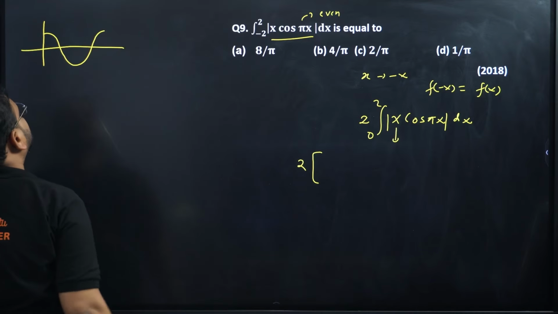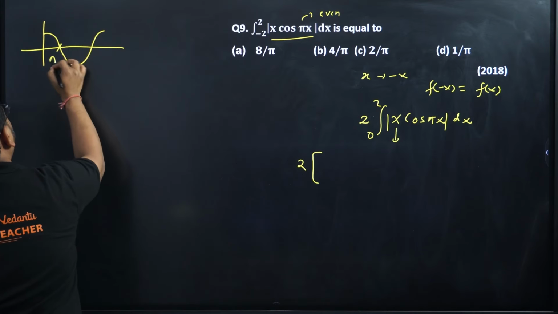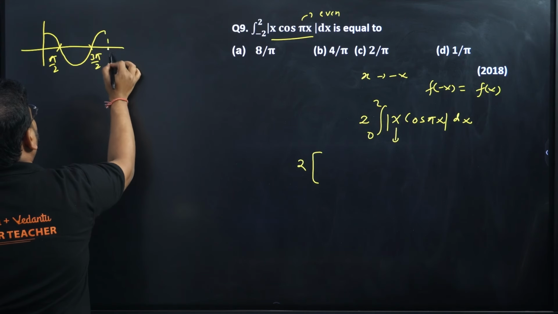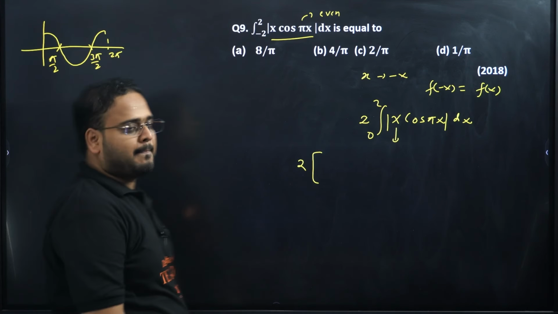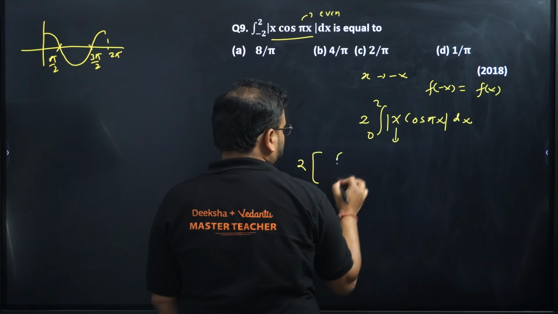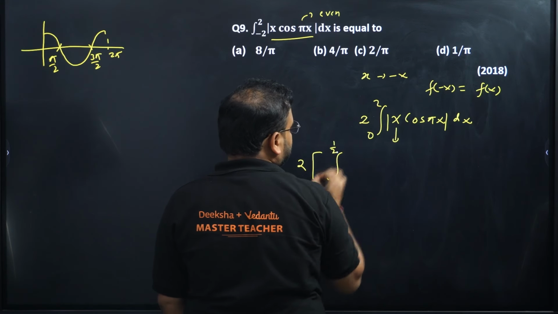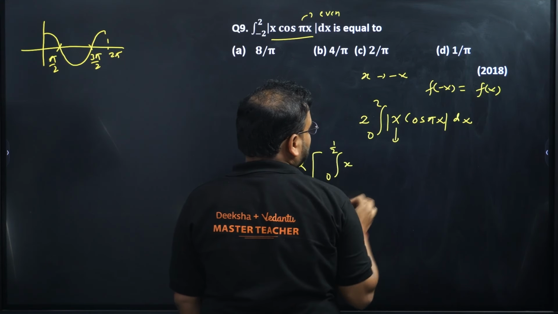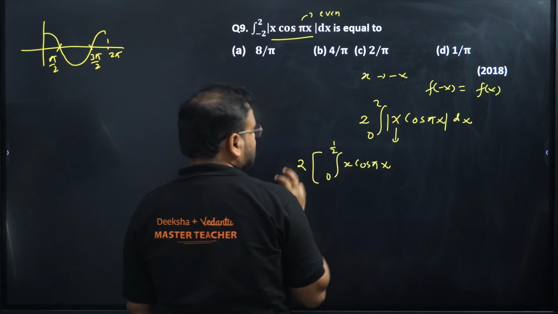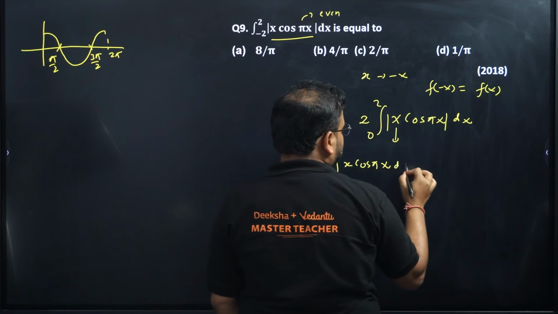So from 0 to pi by 2 it is positive. Pi by 2 to 3 pi by 2 it is negative. And till 2 pi it is positive. Making sense? Yes. Now we are going to branch it out in that fashion only. 0 to 1 by 2 first. I'll have here positive x cos pi x. Of course, we have dx over here.